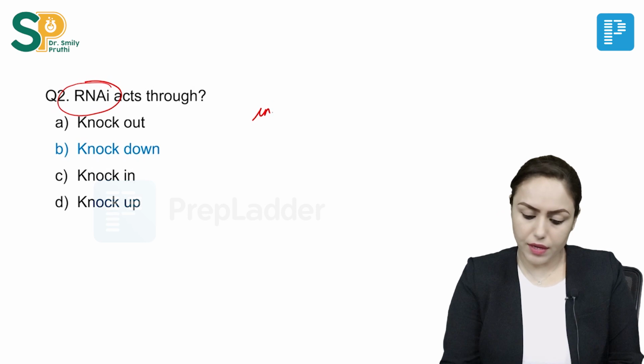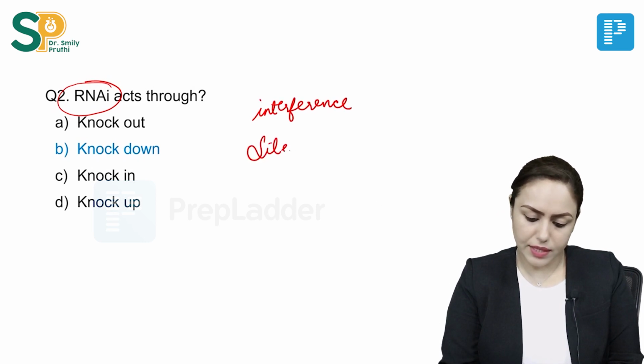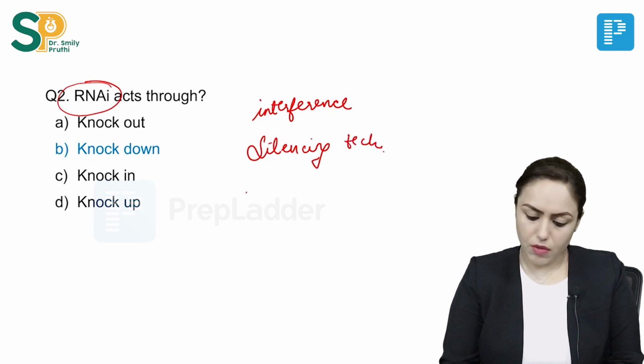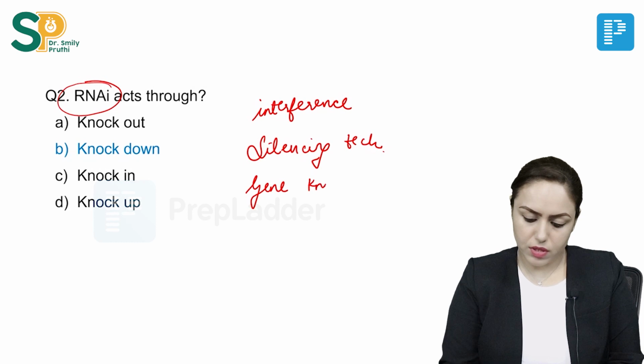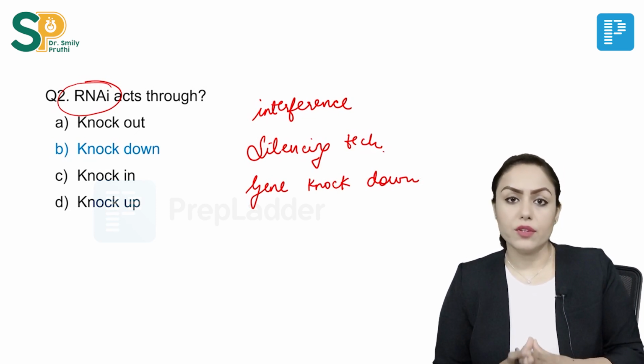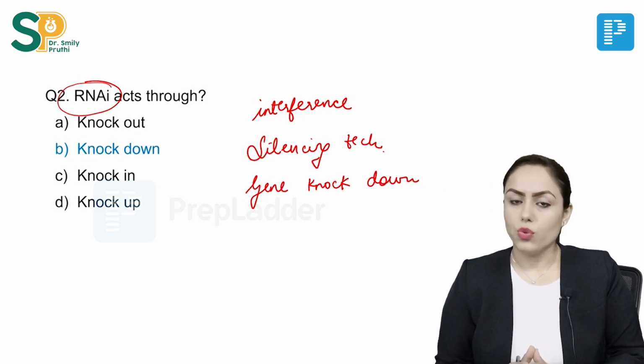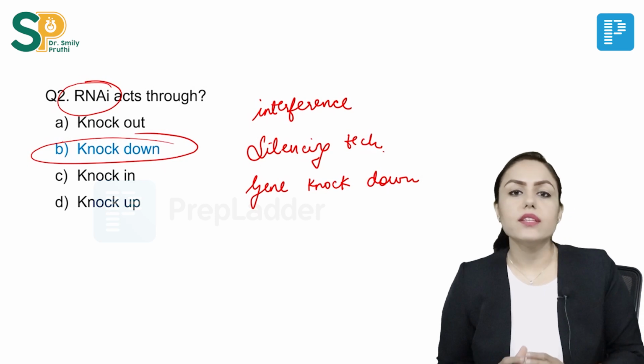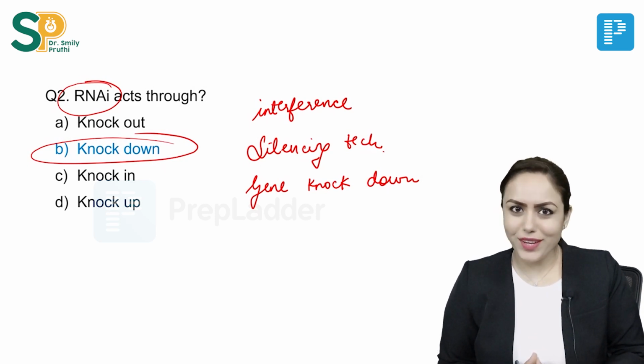Next question was asked, RNAi. This means RNA interference or the silencing molecular biology technique, which is also known as gene knockdown. So, question is RNA interference acts through. So, answer here is very clear. It is gene knockdown, right?